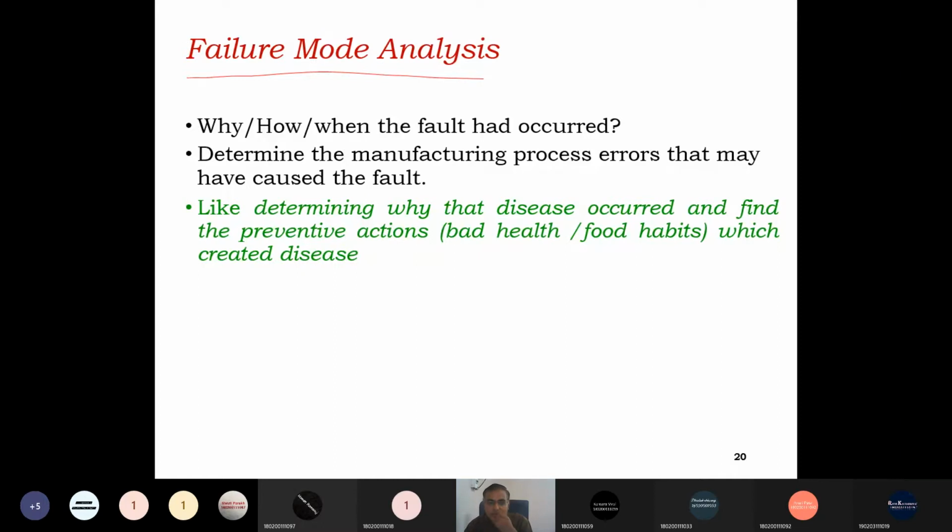fabricated IC. So it is like determining why that disease occurred in a newborn and finding the preventive actions; bad health and bad habits are what create the disease. So we need to diagnose or analyze the disease, due to which reason the fault occurred. It is called a failure mode analysis.